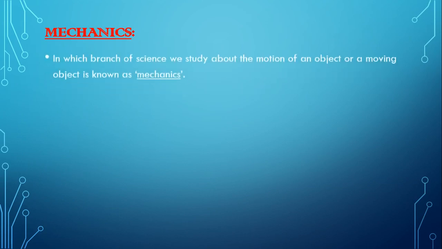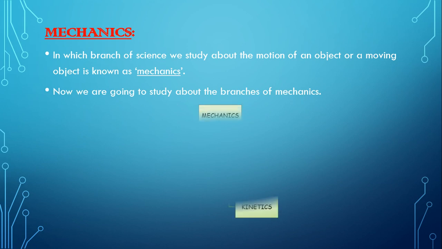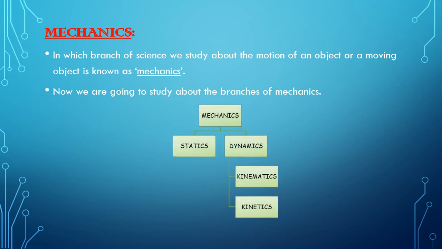Now, what is mechanics? The branch of science in which we study the motion of an object or a moving object is known as mechanics. There are two branches of mechanics: statics and dynamics. Again, dynamics has two branches: kinematics and kinetics.